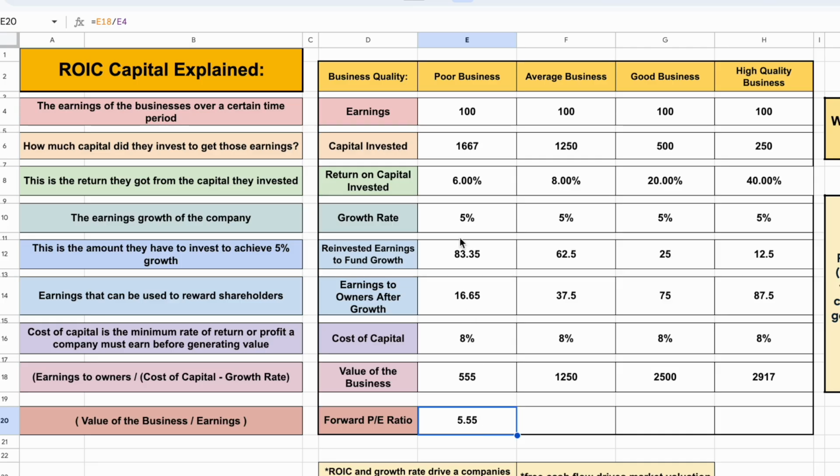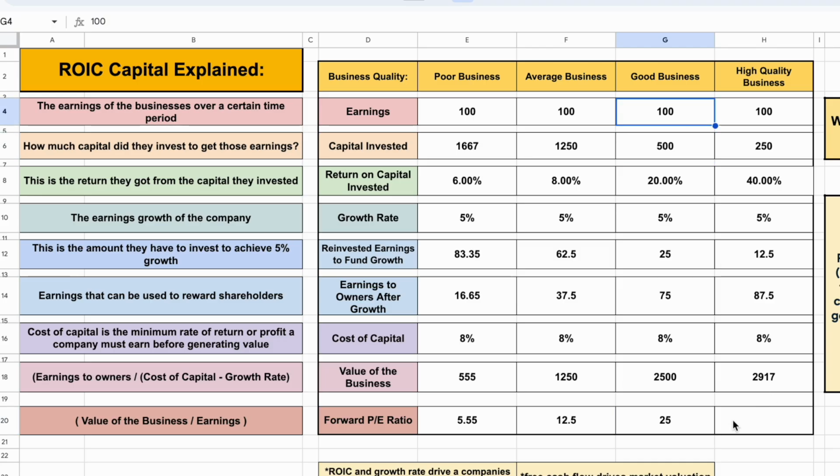It's because of the poor return on invested capital. They have to invest a lot of capital in order to achieve those earnings. But if we pull this over and look at the average business, we can see the forward price to earnings ratio is 12.5. Some would argue that's a little more reasonable. But if we look at the good business, the price to earnings ratio is 25. On the surface level, it's starting to appear a little more expensive, but that's because the quality of the business is so high. They don't have to invest much capital in order to achieve their earnings.